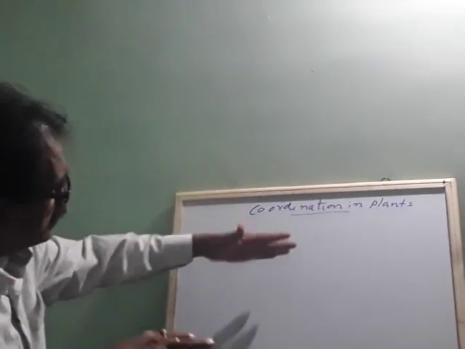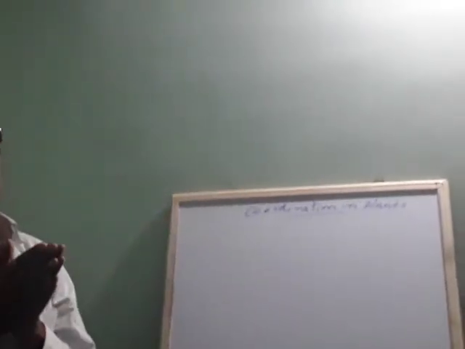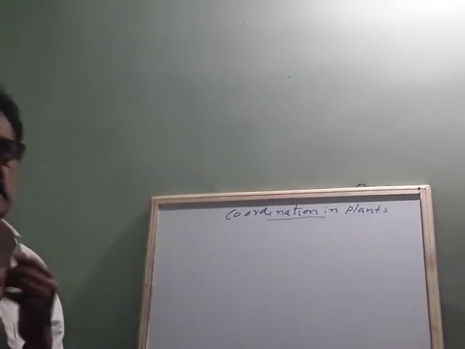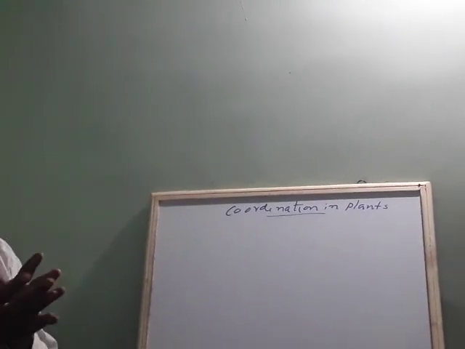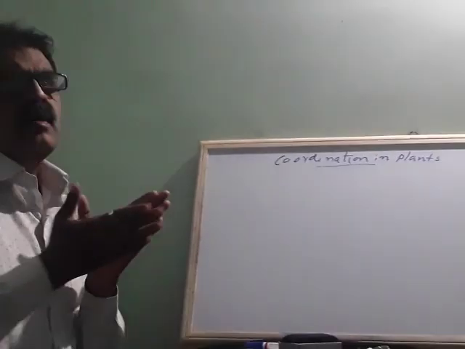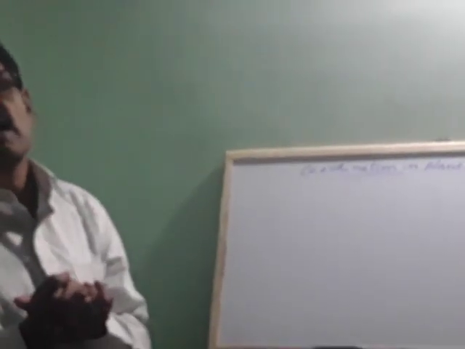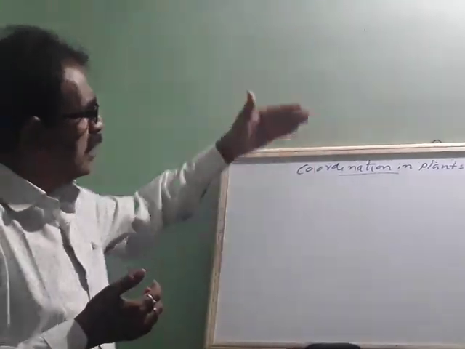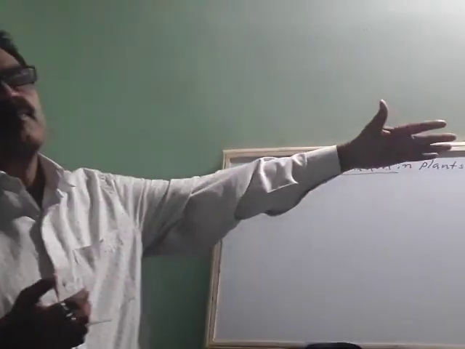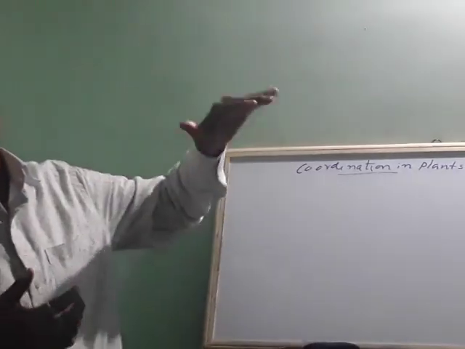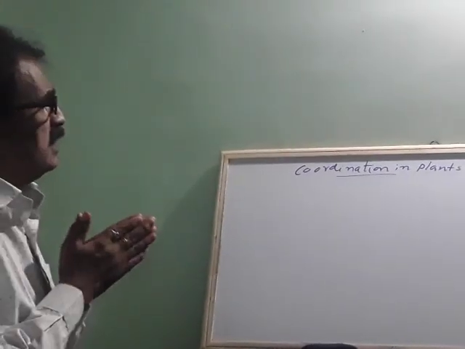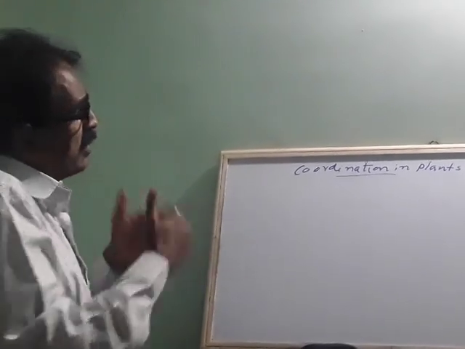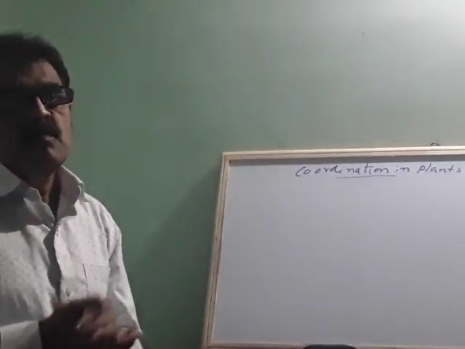Due to that diffusion, all the parts of the body or the cells get the messages in the form of chemicals. Those chemicals are called hormones. They are few in number, but they help the animals work in a proper manner. So in animals, messages are controlled by some hormones. But what about plants?